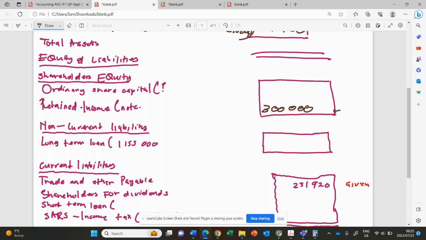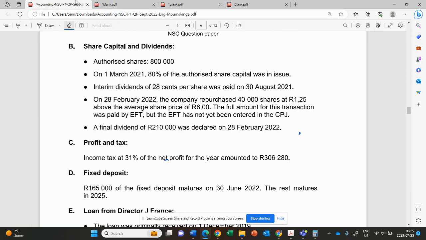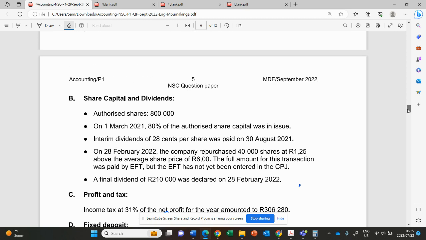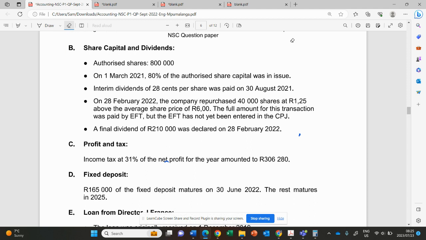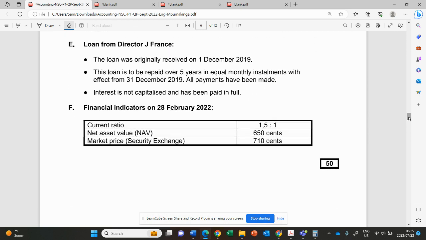Let's check the ordinary share capital. Which information can we use to determine the ordinary share capital at the end? Now, we'll use this information about the share capital and the dividends, and let's check if there's another information that we can use. Yes, we can also use the financial indicators because we are having the retained income.